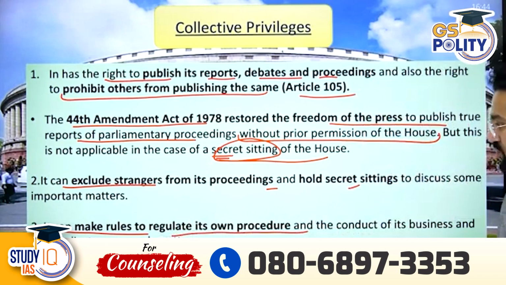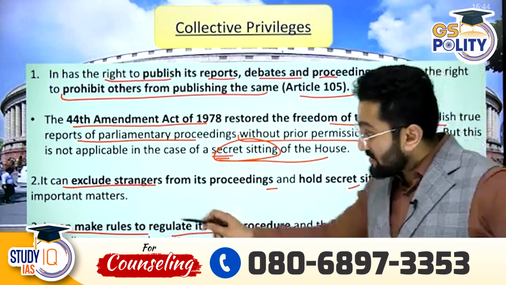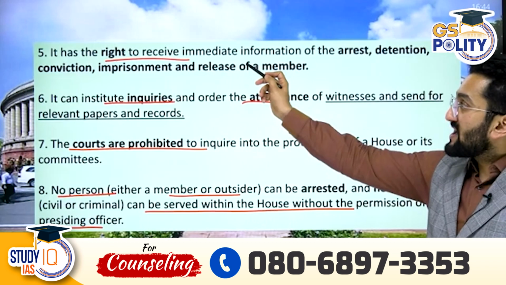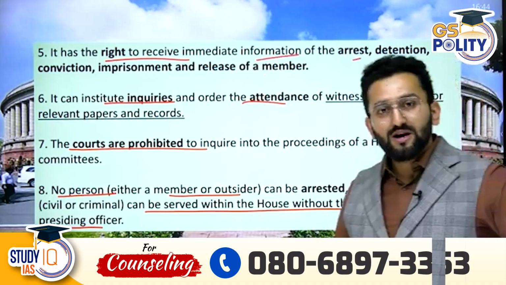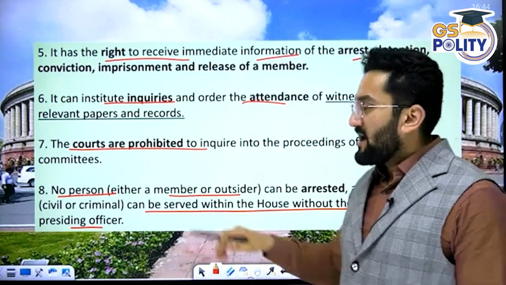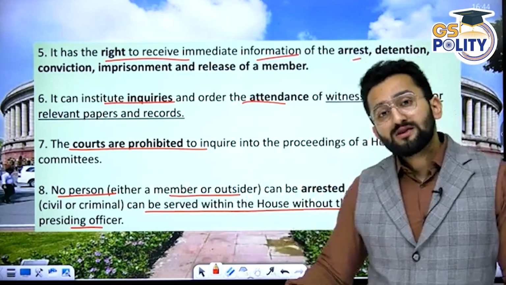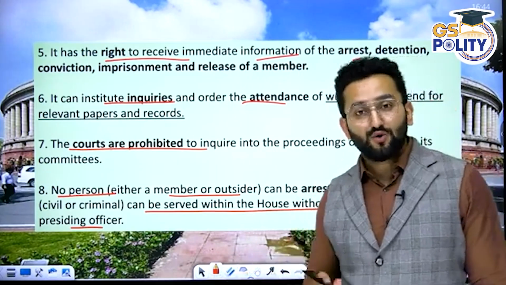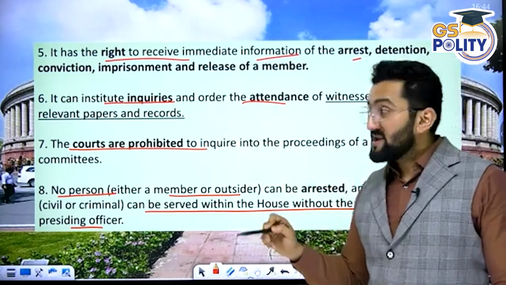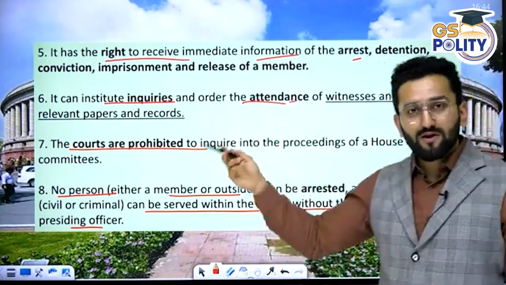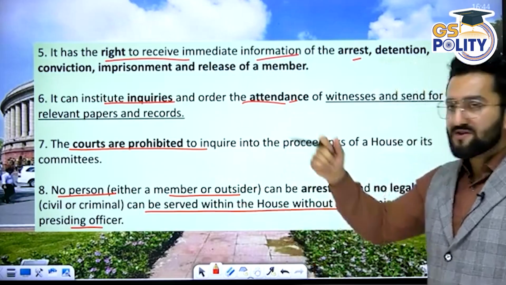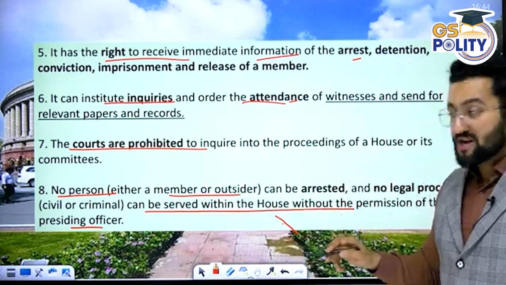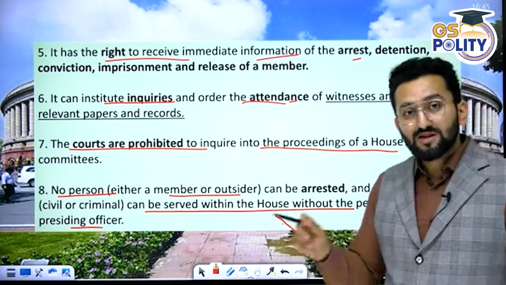It can make rules to regulate its own procedures, means it can make its own rules to function effectively. It has the right to receive immediate information of arrest, detention, conviction. If you're a member of parliament and you're arrested, the local police or whoever is arresting you has to intimate the Lok Sabha Secretariat. If you're a Rajya Sabha member, the Rajya Sabha Secretariat. It can institute inquiries, and call for attendance of witnesses and relevant paper records. If some proceedings are going on in the house, they can ask for an inquiry and all the papers associated with that. Courts are prohibited from discussing the proceedings of the house.